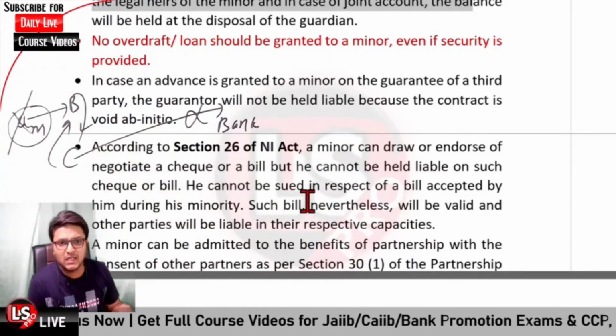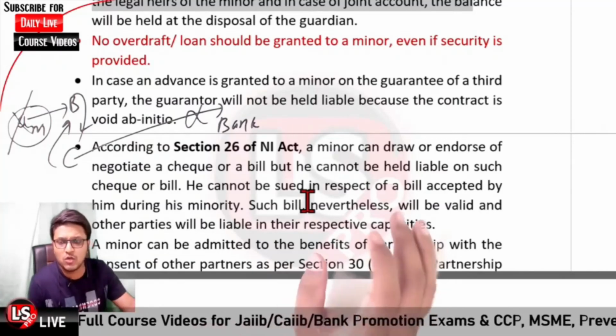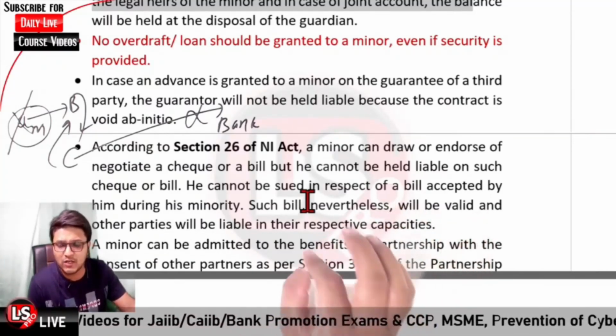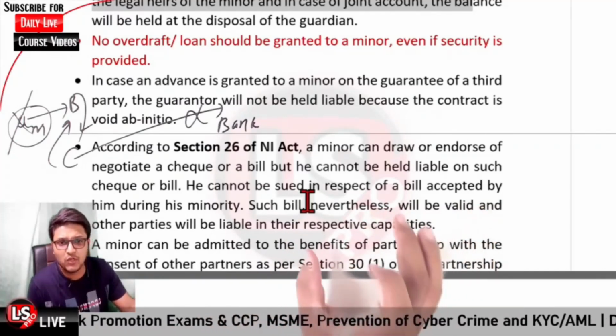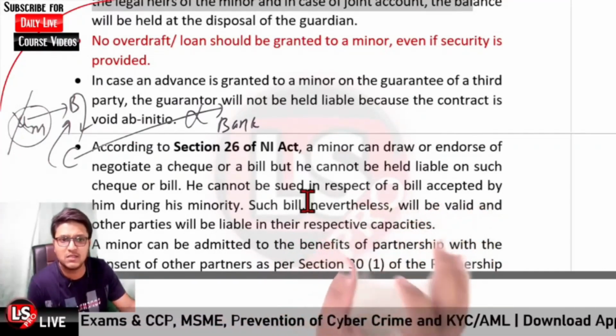He has the right to draw the cheque, endorse it, and negotiate a cheque or bill, but he would not be held liable if the instrument is dishonored.